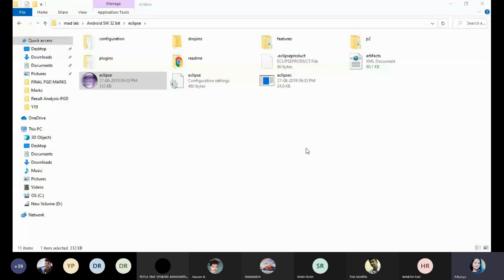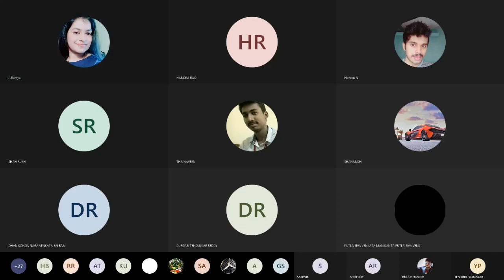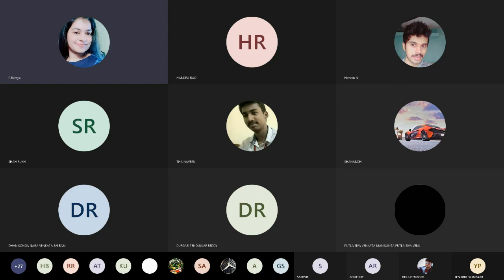Now I will share my screen once again. Once you click on OK, I will show what it displays. Wait. Yeah, is it visible now? Java ADT screen is visible now.